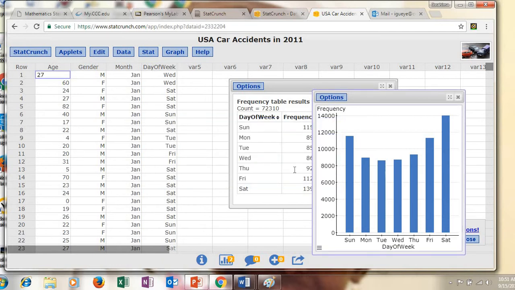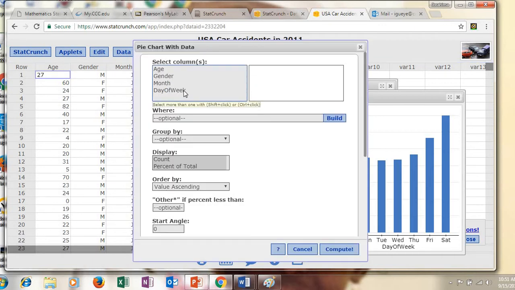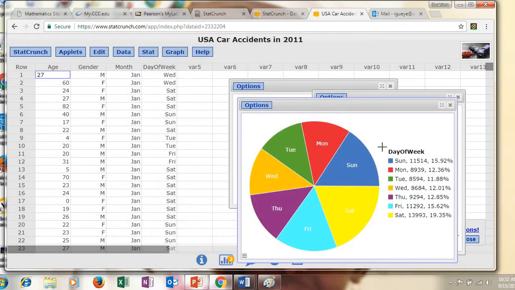The last item I want you guys to do is to go to graph. And because this is qualitative data, we're going to need to make a pie chart for that data. So pie chart with data. Again, I went to graph. I scroll down to pie charts with data. Again, I'm going to stick with the exact same selection. Okay. So in your project, once you select one column, stick with it. Okay. So day of weeks, and then hit compute. And here I have a pie chart of the same information. So the days of the week that accidents occurred the most.